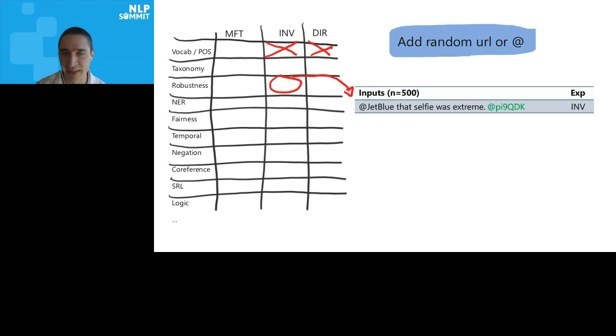We took existing examples and added random, completely random, not adversarial URLs or @ signs, and expected the prediction to remain invariant. And for all models, basically, it was not invariant. So these models are not robust. If you look at Amazon, for example, in this case, 25% of predictions change if you do this, and change with a margin. It's not just examples that are on the boundary.